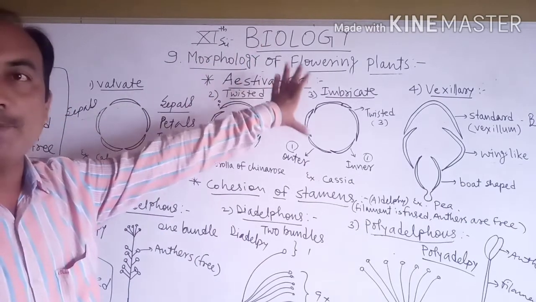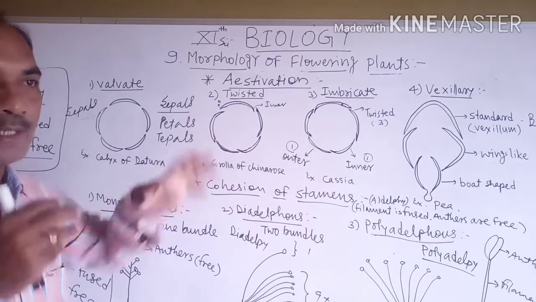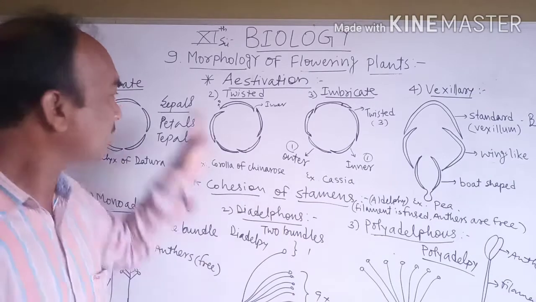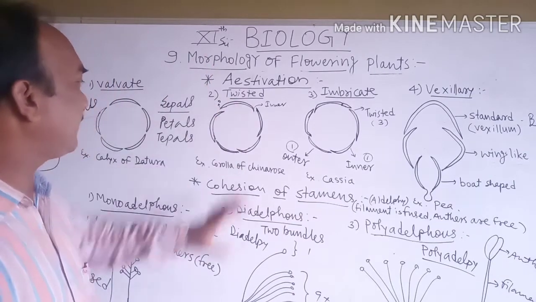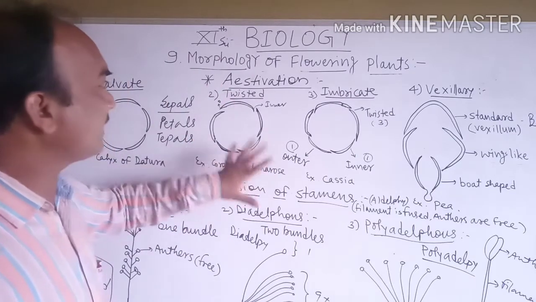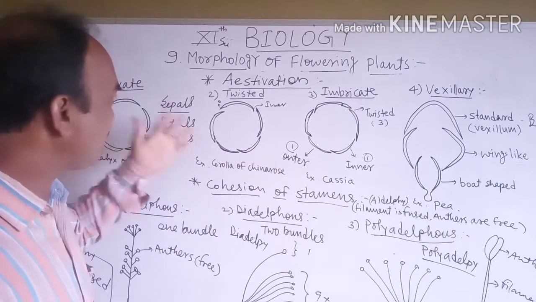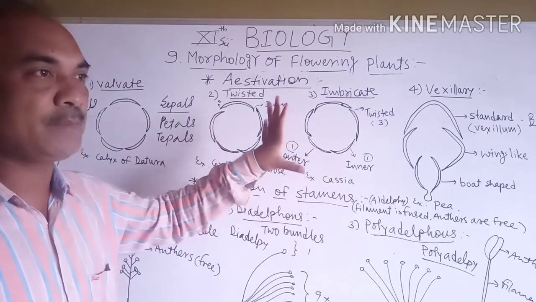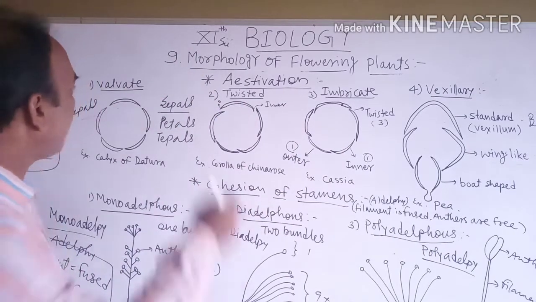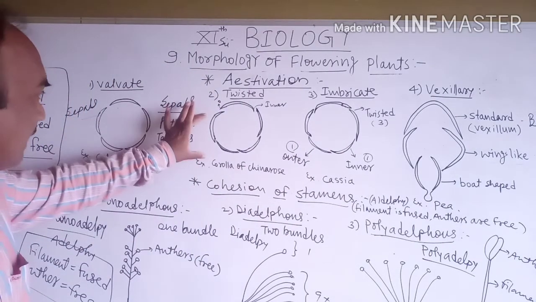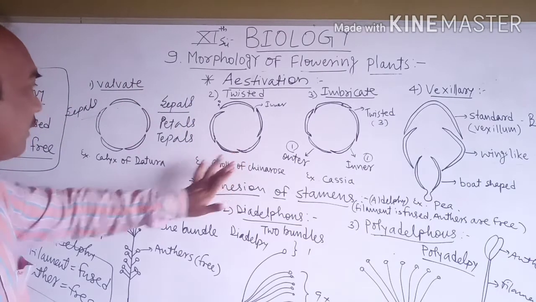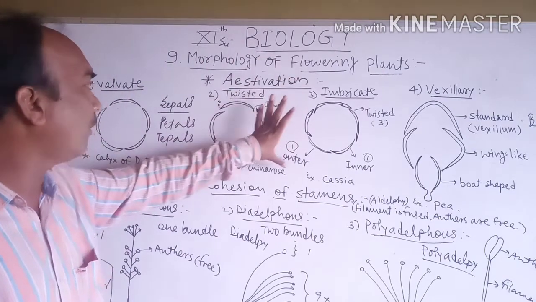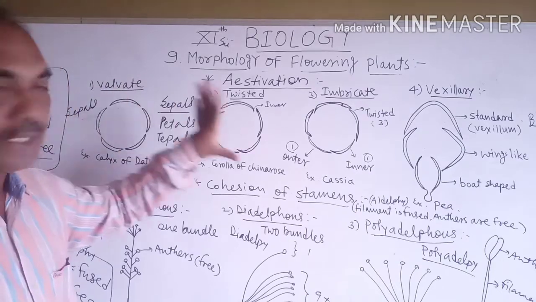Okay, so simply, the arrangement of the sepals, the arrangement of the petals, the arrangement of the tepals, the arrangement or position in the bud condition, we will call estivation.